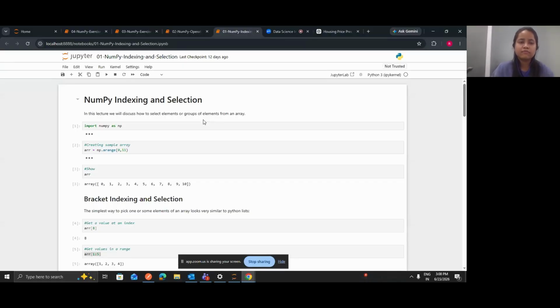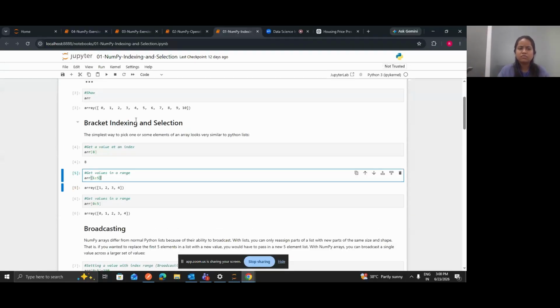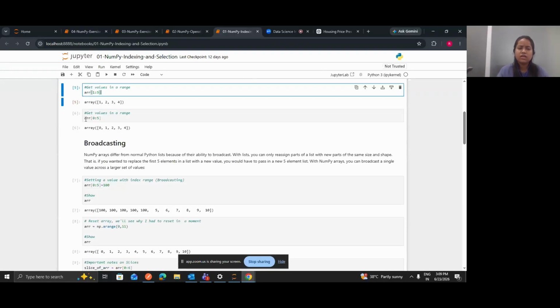The first topic is NumPy indexing and selection. We have already covered NumPy indexing and selection for 1D, 2D, and 3D arrays. We know how to do selections and indexing. We have also seen range indexing, where instead of one element you want to select a range of elements, with start index, end index, and then step size. So we have covered bracket indexing and selection and everything.